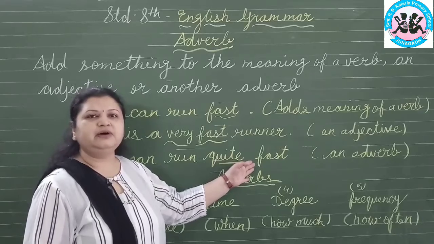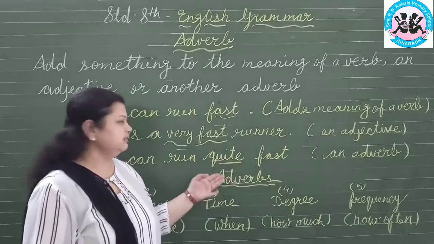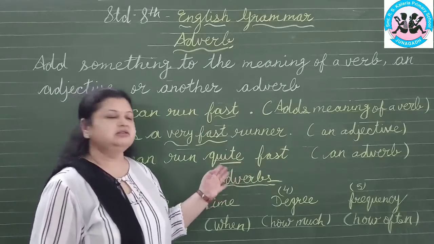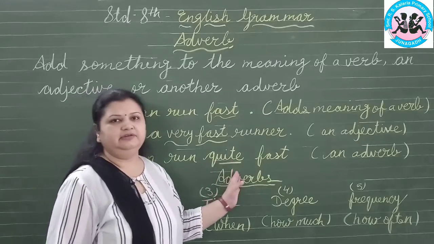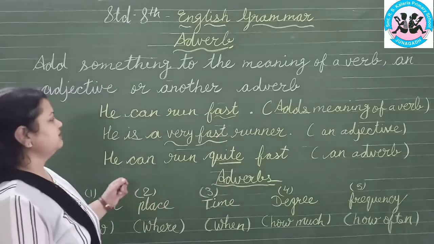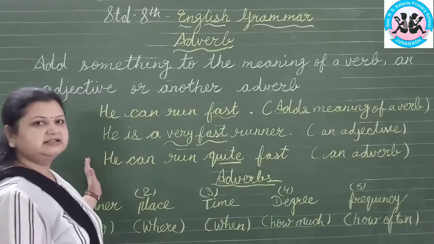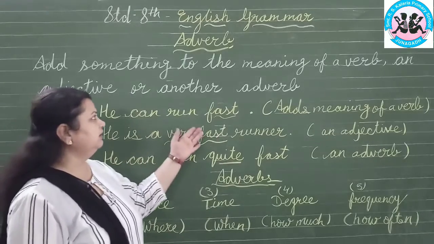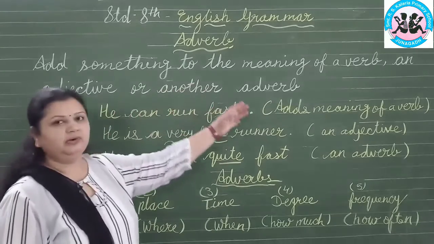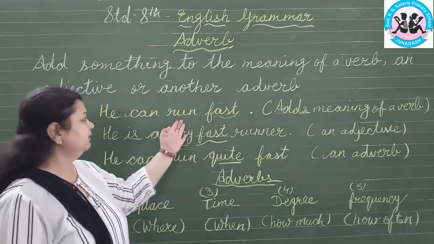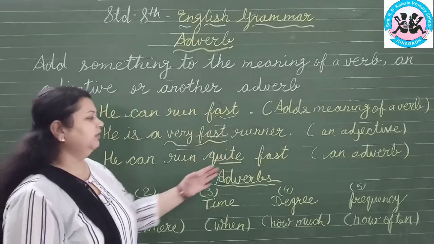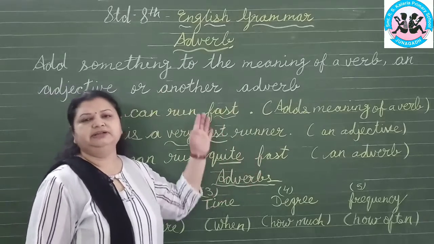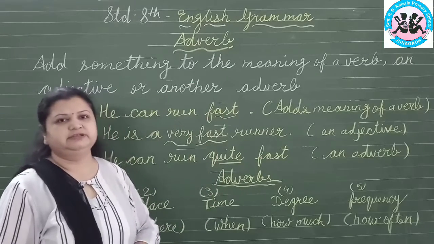He is running fast, but slowly, fast or quietly, which is it? So quite is an adverb here. Now you can understand by this example that a word which adds meaning to a verb, an adjective and another adverb is called an adverb.